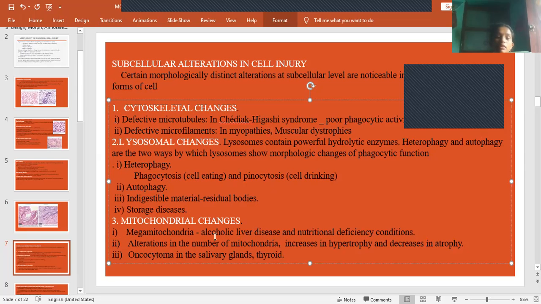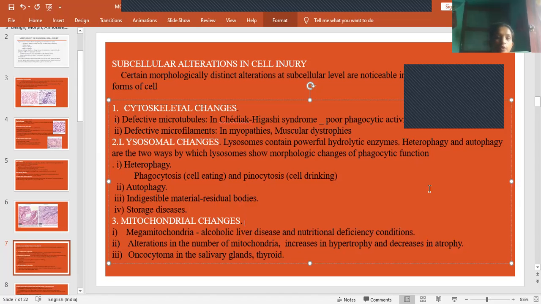Mitochondrial changes because of cell injury. What are the subcellular alterations that take place in mitochondria? One is megamitochondria. That means in case of alcoholic liver disease and nutritional deficiency conditions, the size of the mitochondria will be enlarged. And alteration in the number of mitochondria: increase in hypertrophy and decrease in atrophy. That means the number of mitochondria will be increased within a cell, and increase in hypertrophy means the size of the mitochondria will be increased.